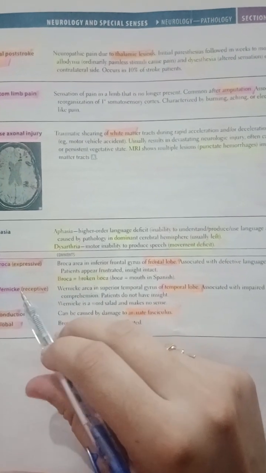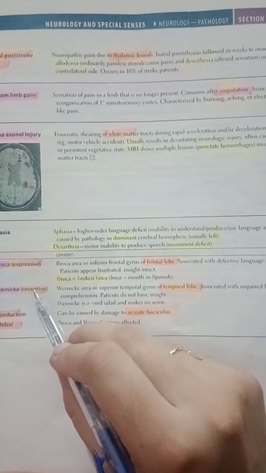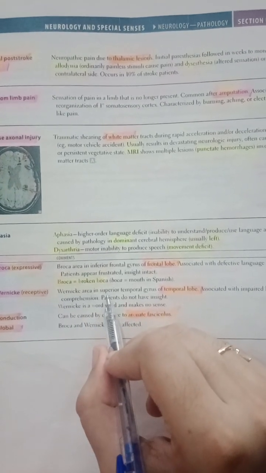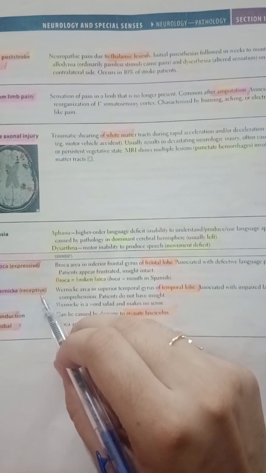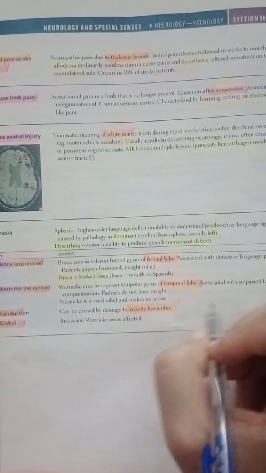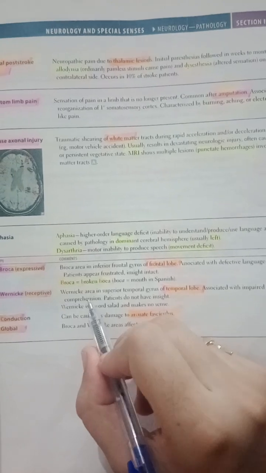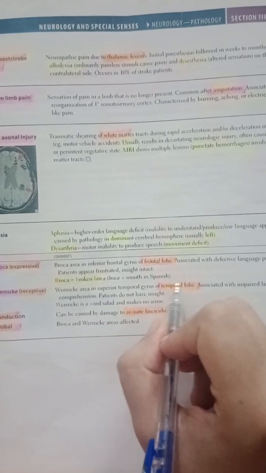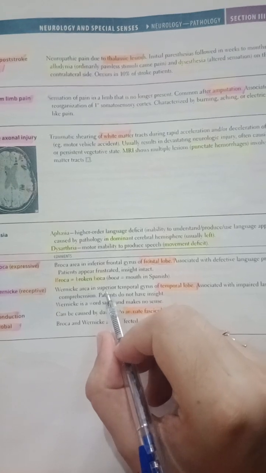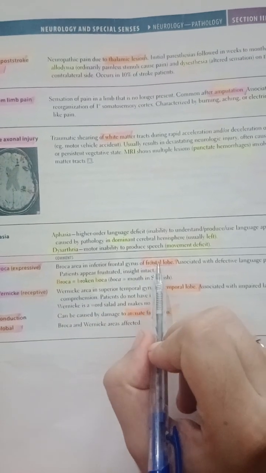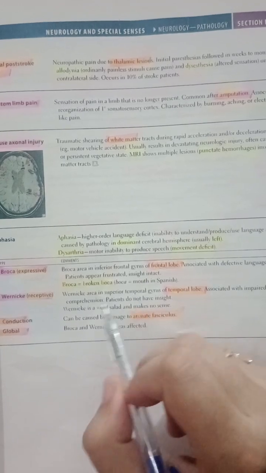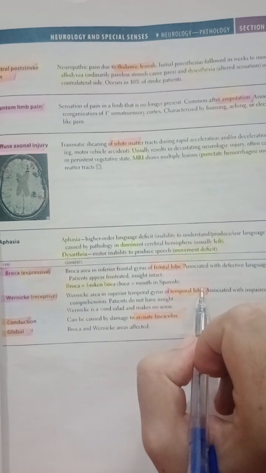Next comes Wernicke's or receptive aphasia. This is a fluent one. The patient speaks normally, but whatever he speaks is nonsense. You are unable to understand what he's speaking, and he cannot comprehend either, so comprehension is not there. The location is the temporal lobe, the superior temporal gyrus. In the previous one it was the inferior frontal gyrus, but here it is the superior temporal gyrus. You need to remember this.